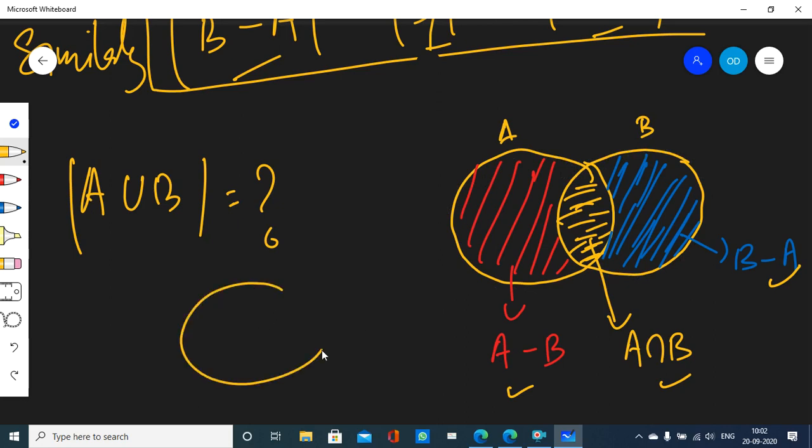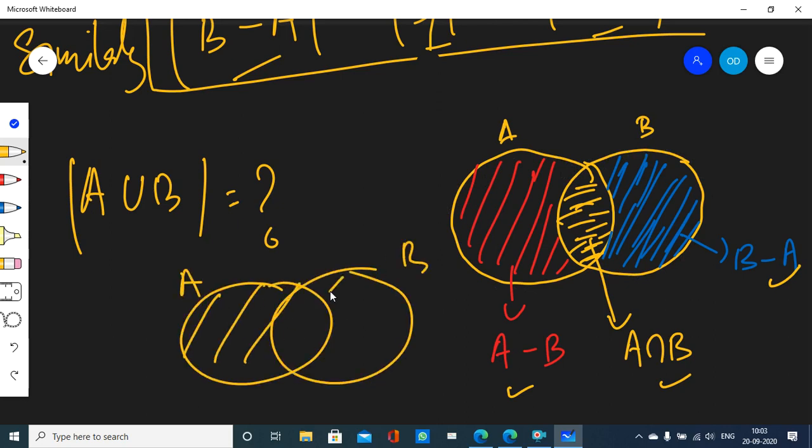Because what is A union B? The entire region of A and B is A union B. You can see for yourself. So if I take a union of A minus B, A intersection B, and B minus A, I will get the entire A union B, or not?